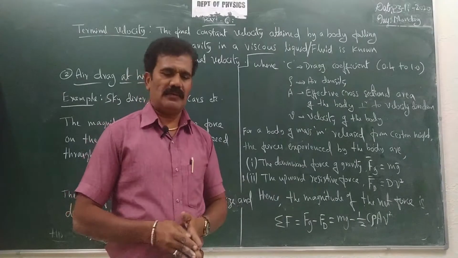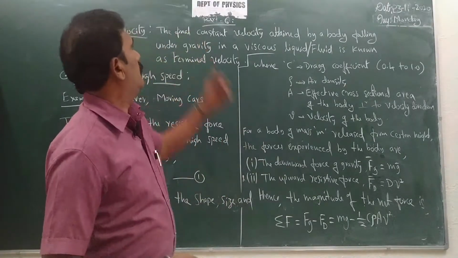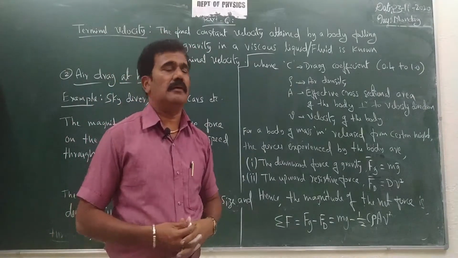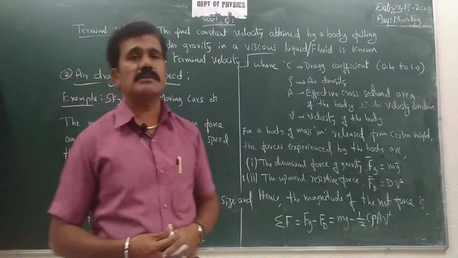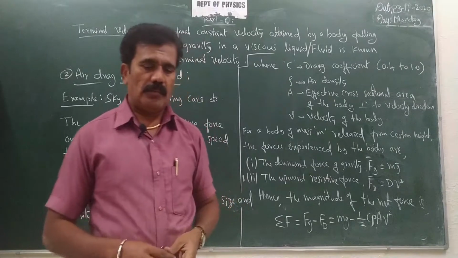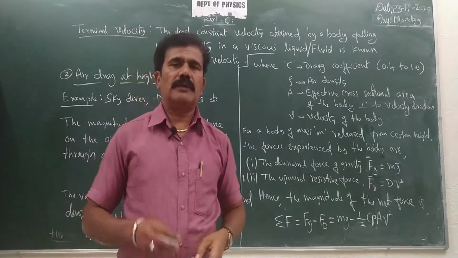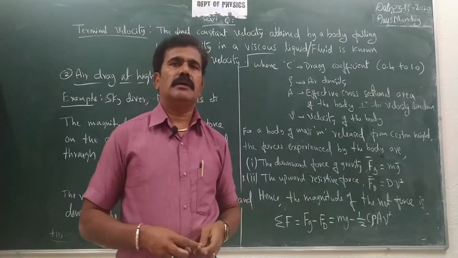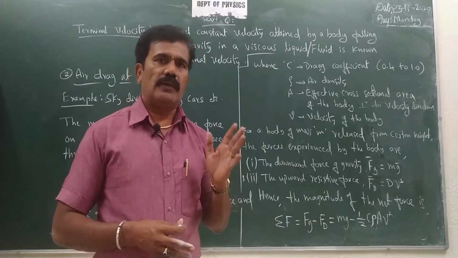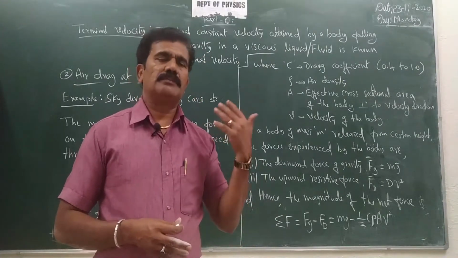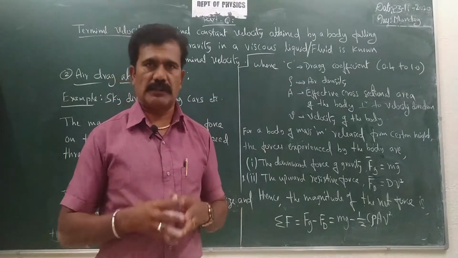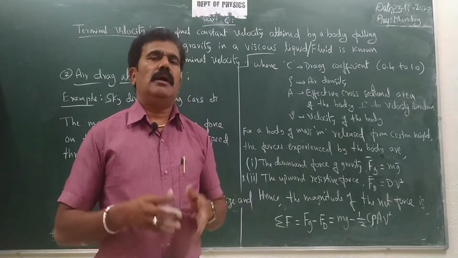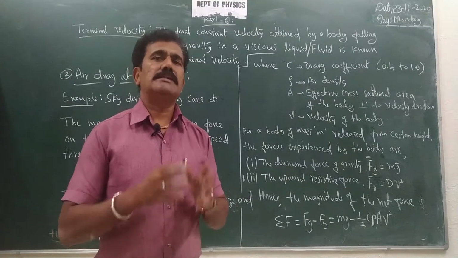Hello students, welcome back to video part number 6. In video part number 5, we discussed the concept of a body falling under gravity through a fluid at low speeds, correct? In that we derived the expression for velocity and the relation between velocity and the terminal velocity also. I think you already know what terminal velocity is.